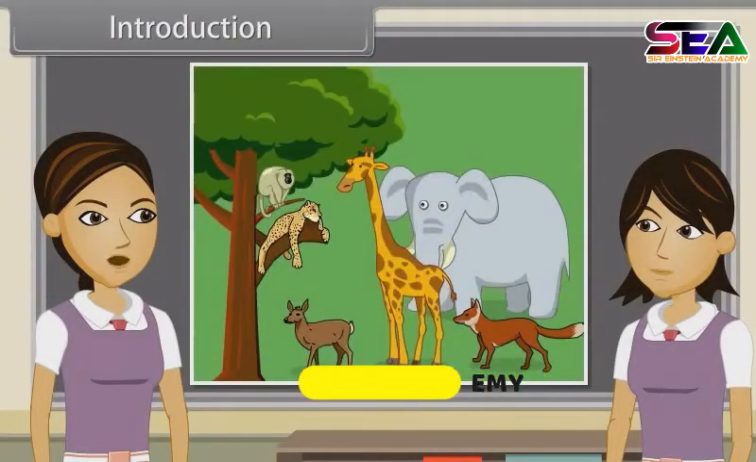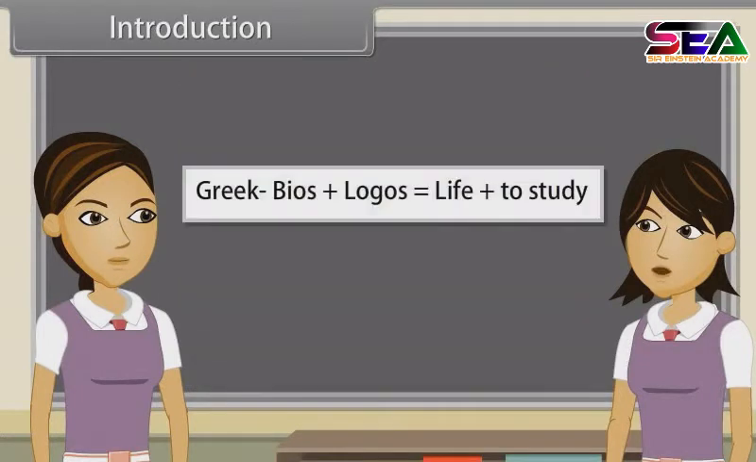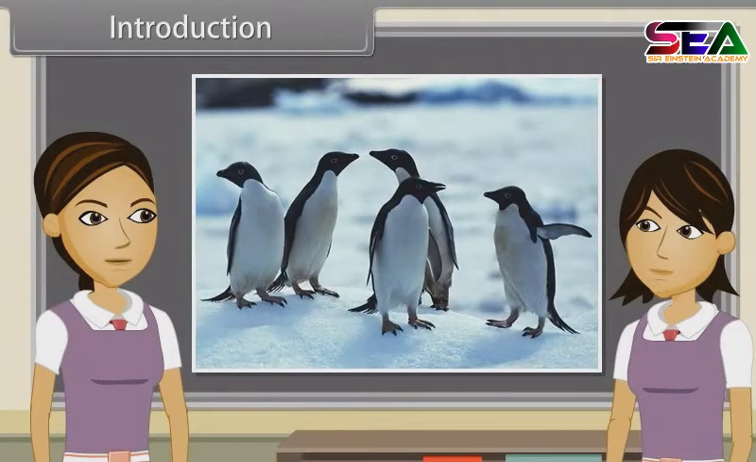We know that the branch of science which deals with the study of living organisms is called biology, or the study of life. Yes, the word biology has been taken from Greek words: bios equals life plus logos equals study. Things which depict growth, reproduction, ability to sense environment, and mount a suitable response are called living things.